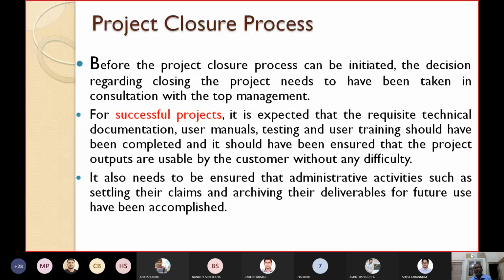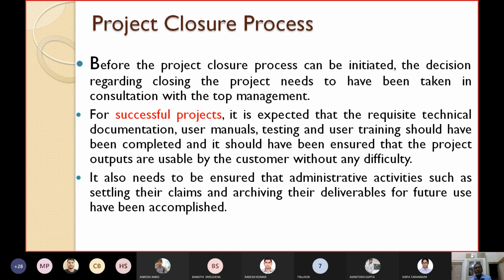Before the project closure process can be initiated, the decision regarding closing the project needs to have been taken in consultation with the top management. The project manager must inform his top management that this project is going to be closed within a few days. Now there are two cases I have told you: the project is successfully completed, or the project is prematurely terminated.